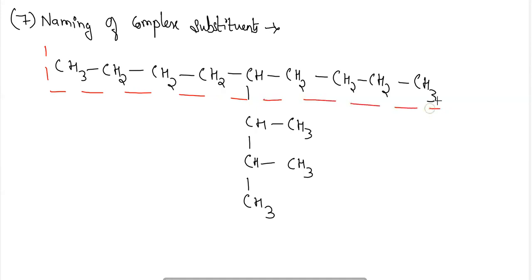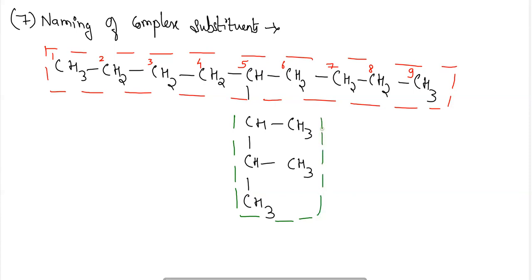This straight chain is the longest chain here, which is containing 9 carbon atoms. 1, 2, 3, 4, 5, 6, 7, 8, 9. Okay. Now, in this particular carbon atom, 1, 2, 3, 4, 5. In this particular chain, which is present here at the below, it is a chain in itself which is containing some of the substituent groups in it.